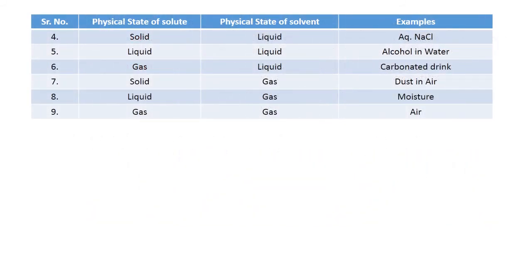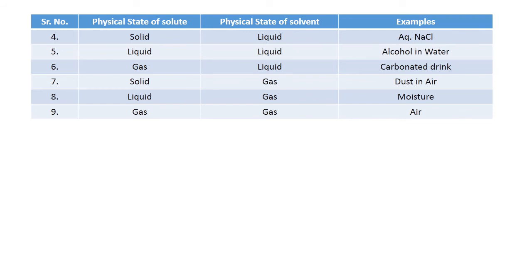The fourth type of this classification is solid in liquid. In this type, we add a solid solute to a liquid solvent. There are various examples.